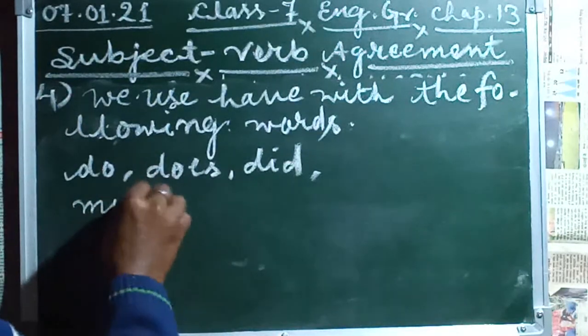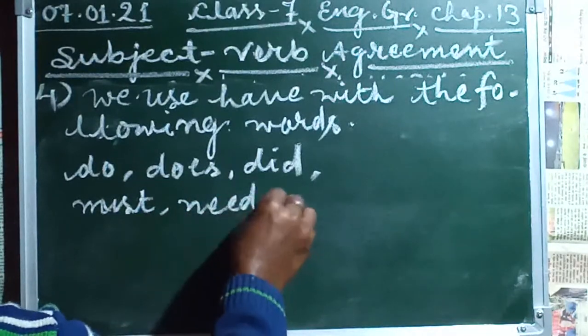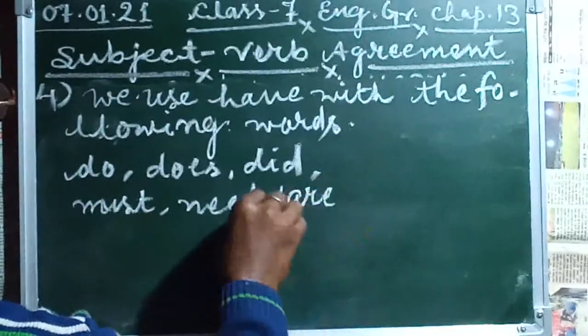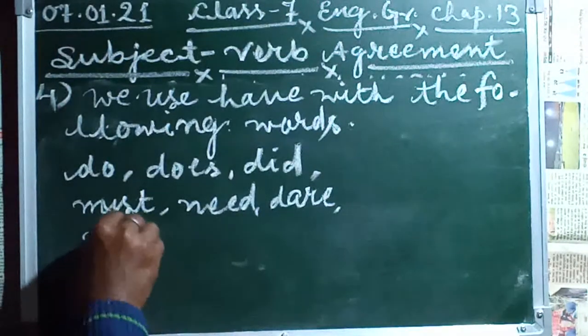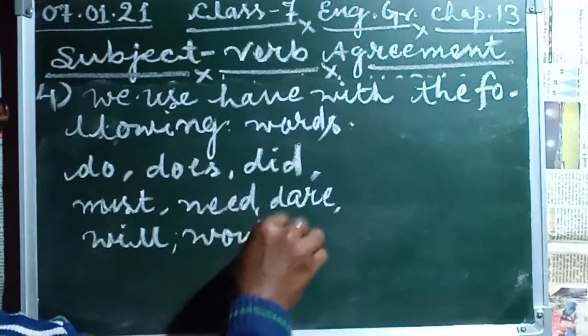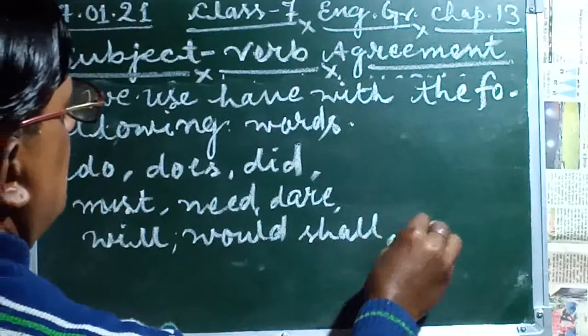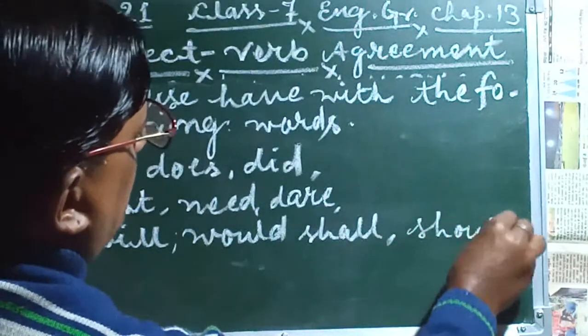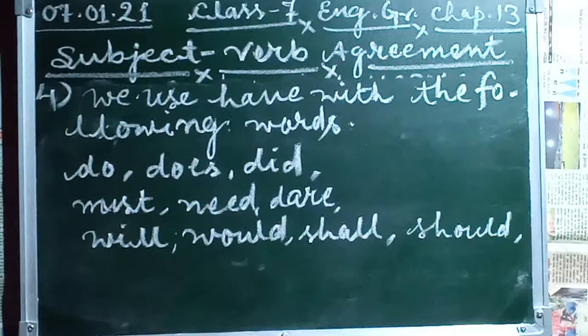And this group of words: will, would, shall, should. These are also coming.